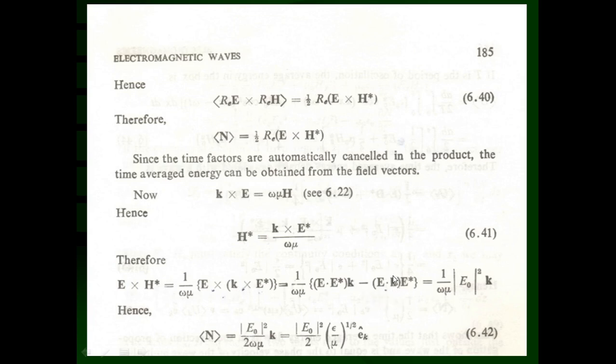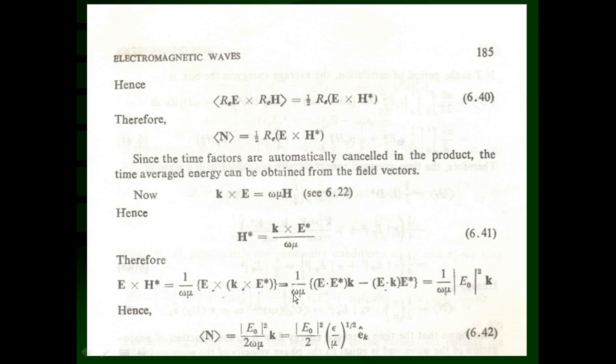Now you see here, E is the electric field vector and k is the propagation vector. The electric field vector is always perpendicular to the direction of propagation. The magnetic field vector is always perpendicular to the direction of propagation. Hence, we can say that the dot product of two perpendicular vectors is going to be 0. So this part E dot k is 0, multiplied by E star, is going to be 0. So this term is 0 here.